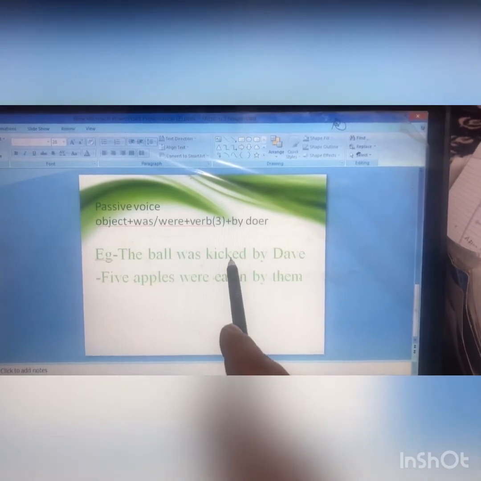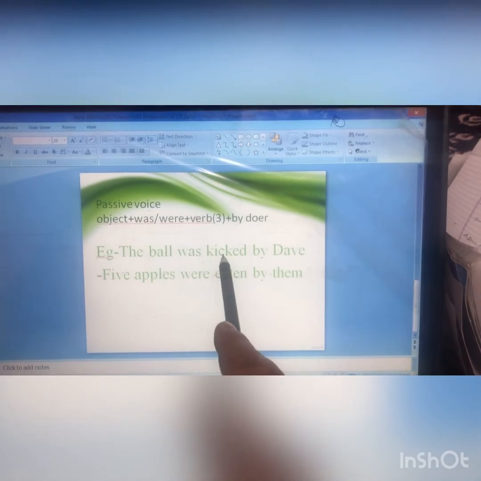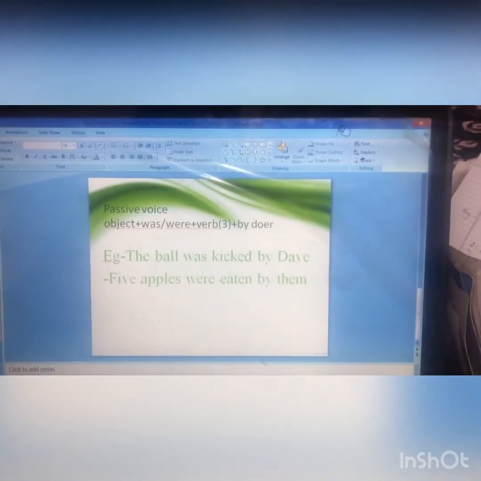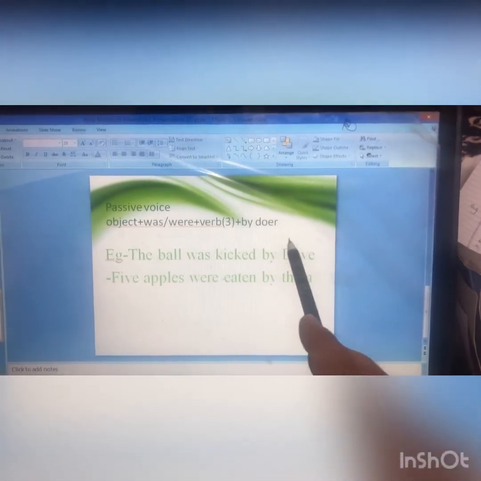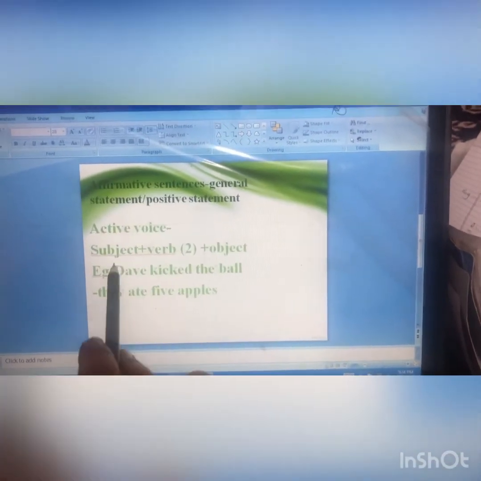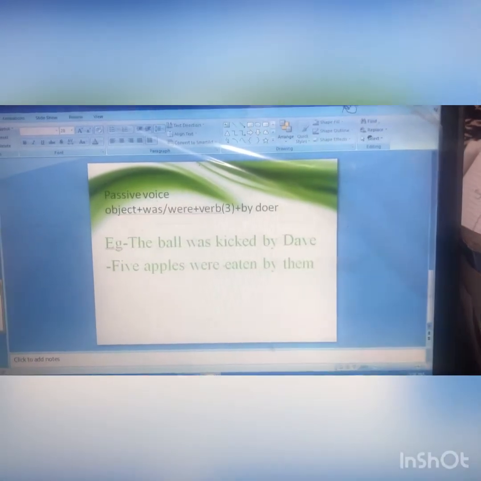Kicked. The ball was, why? Because the subject is singular. Was kicked. After that we put by and then the name of the doer. The doer was the subject in the active voice sentence, Dev, and now he has become the object.